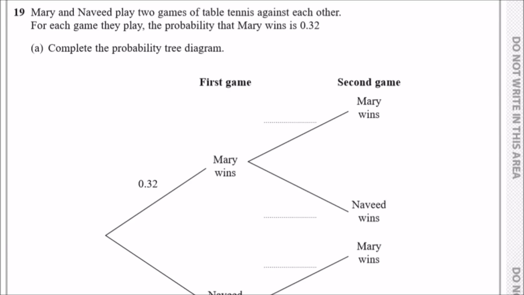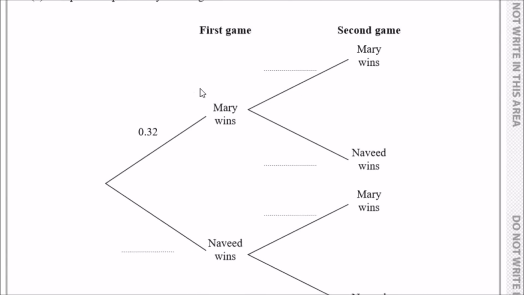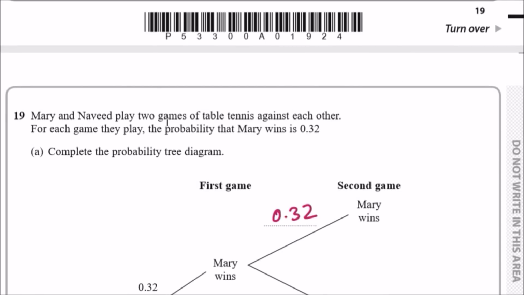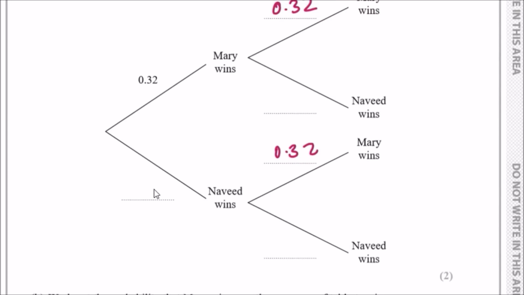Okay, probability, so easy. Mary and Naveed play 2 games of table tennis against each other. For each game they play, the probability that Mary wins is 0.32. There is no difference between each game. It's always a fixed win. She doesn't suddenly get better in the next game. That means the probability that Naveed wins would be the remaining, 1 minus 0.32, which is 68%, so 0.68. So go ahead and put that everywhere, guys. You get 2 marks for this, so this is easy 2 marks.